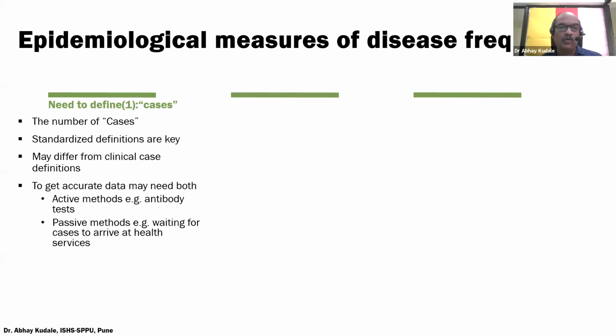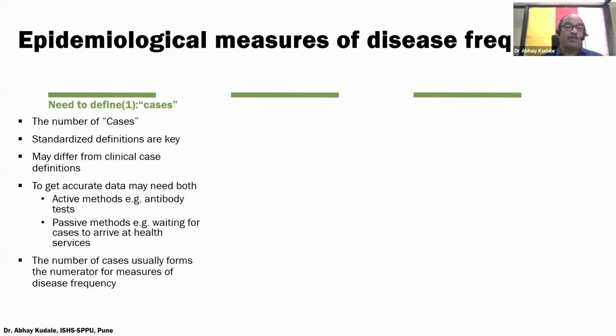What we mean by active methods is, suppose we are going for antibody tests. In passive methods, we have to wait for cases to arrive at health services. So the definition of cases is important. That definition and the number of cases usually form the numerator for measures of disease frequency.